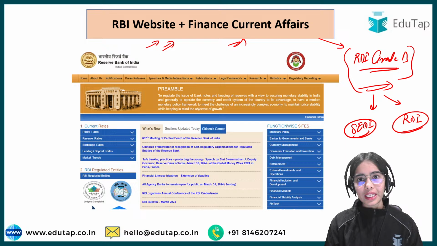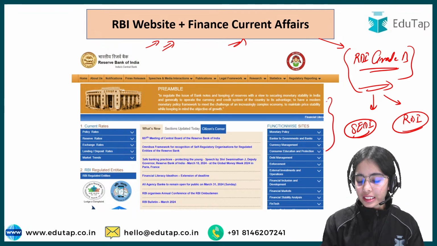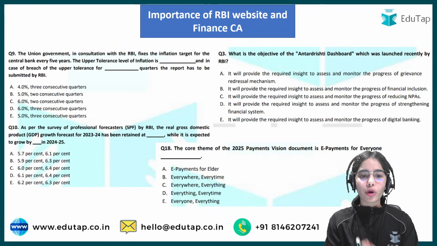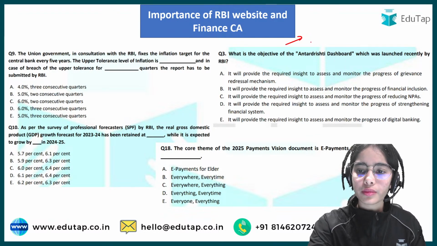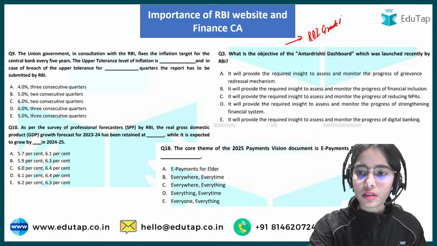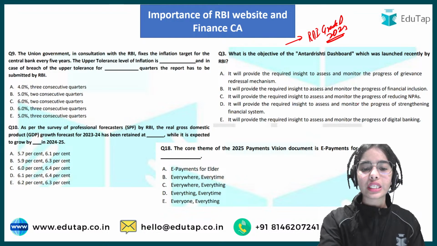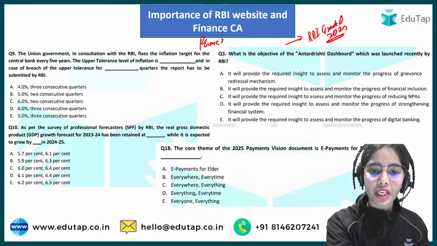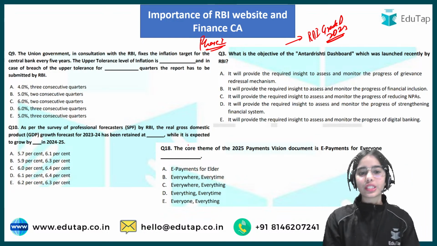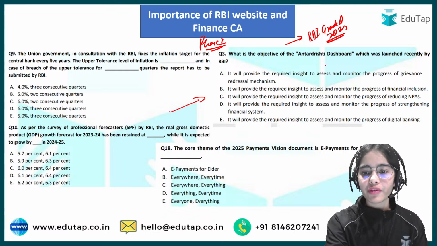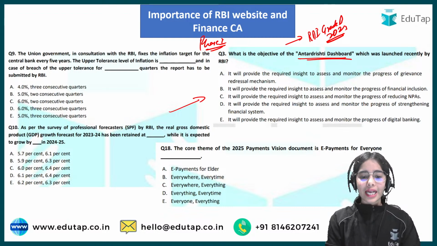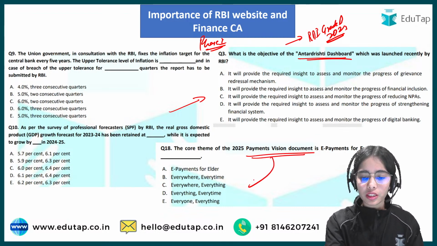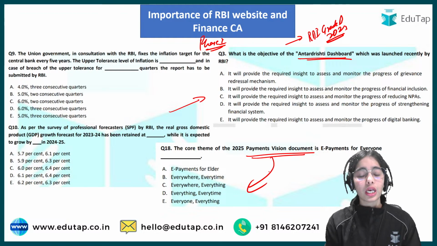So start your queries, and till then let's discuss how important the RBI website and finance current affairs are. So this is from your RBI Grade B 2023 examination. You can see that in phase 1, these are the questions that were asked. Directly from the RBI website, the Antardrishti dashboard that was discussed so much at that time, and the payments vision document, the question came from this. This was also in the RBI website.